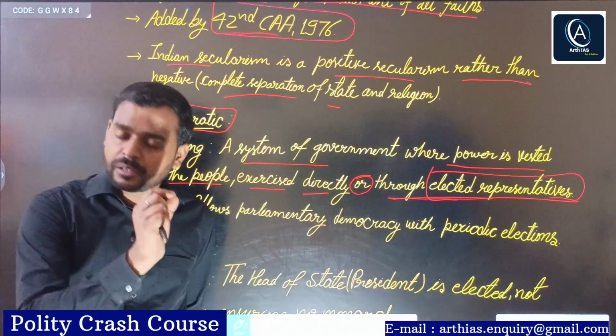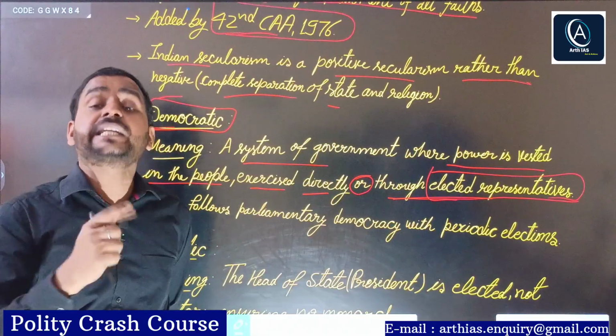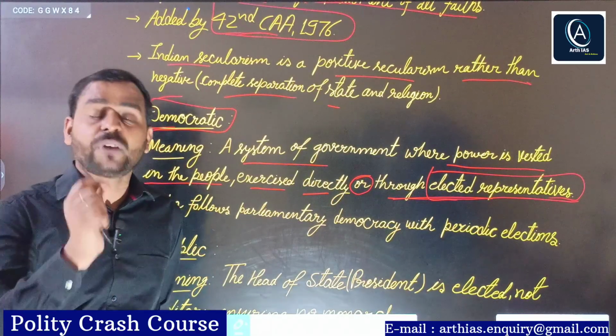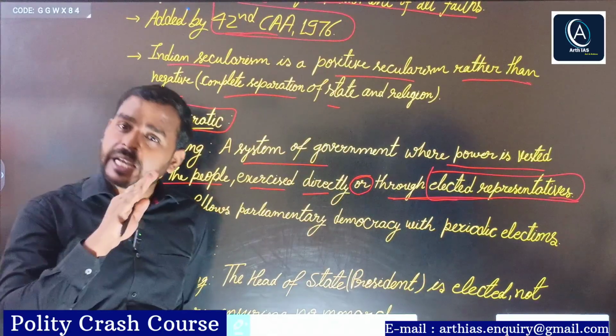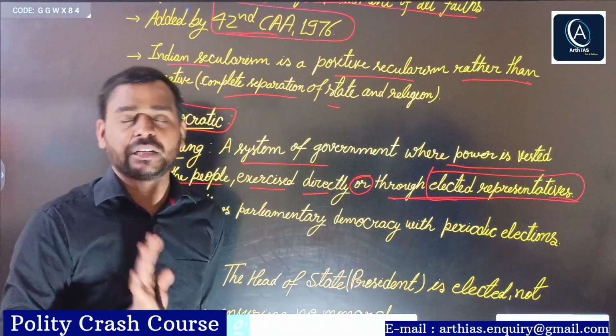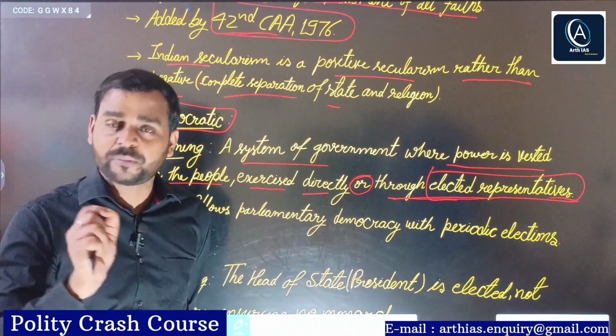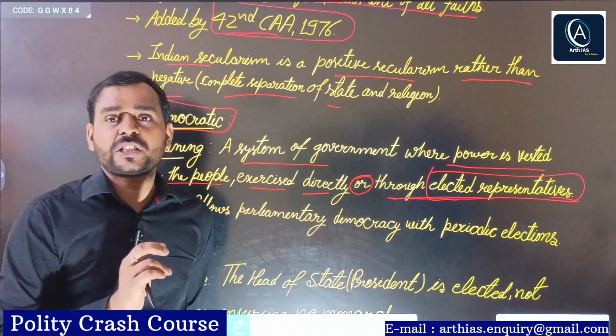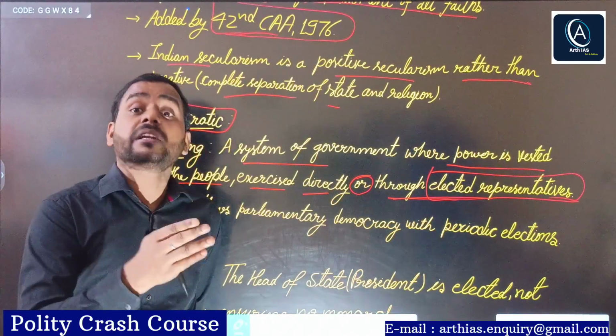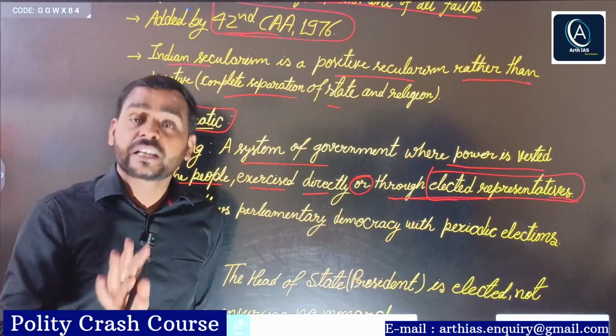Right? But for example, Switzerland has direct democracy. And one more important thing I would like to tell you, that India has direct democracy, but at the very grassroots level, at Gram Sabha level. You should remember, even if in an interview the question is asked whether India has direct democracy, you should answer yes, but only at grassroots level, that is Gram Sabha level.